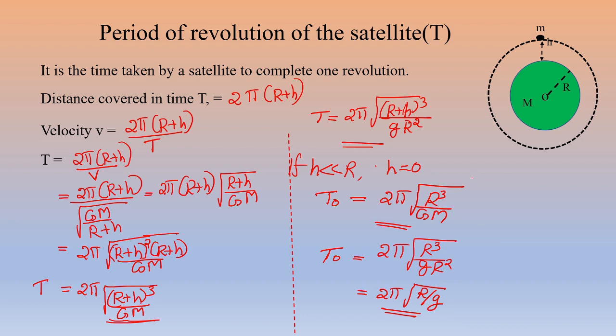As we have done in the previous section, we can substitute the values of capital R and small g, and we can calculate the value of T0. That is, T0 is around 5075 seconds. Okay. Now this is approximately equal to 84 minutes.